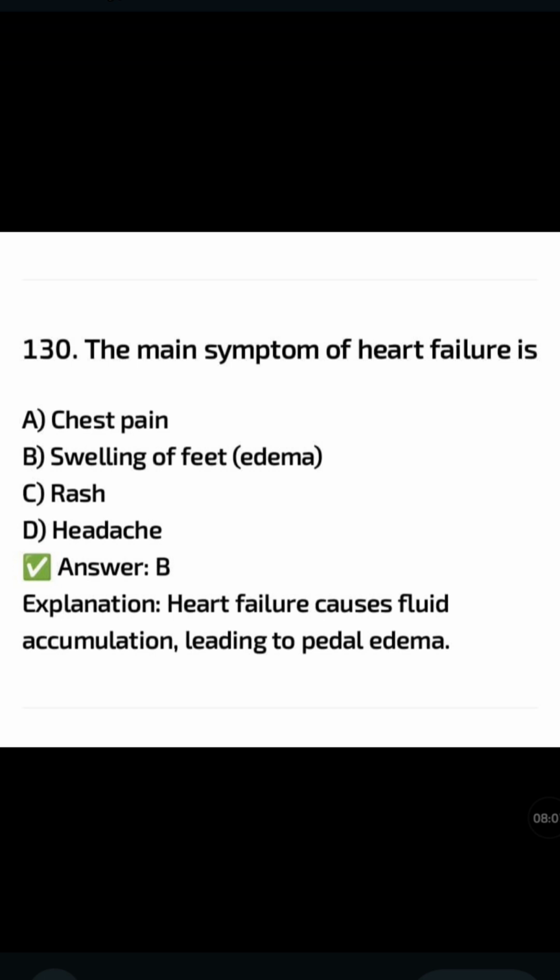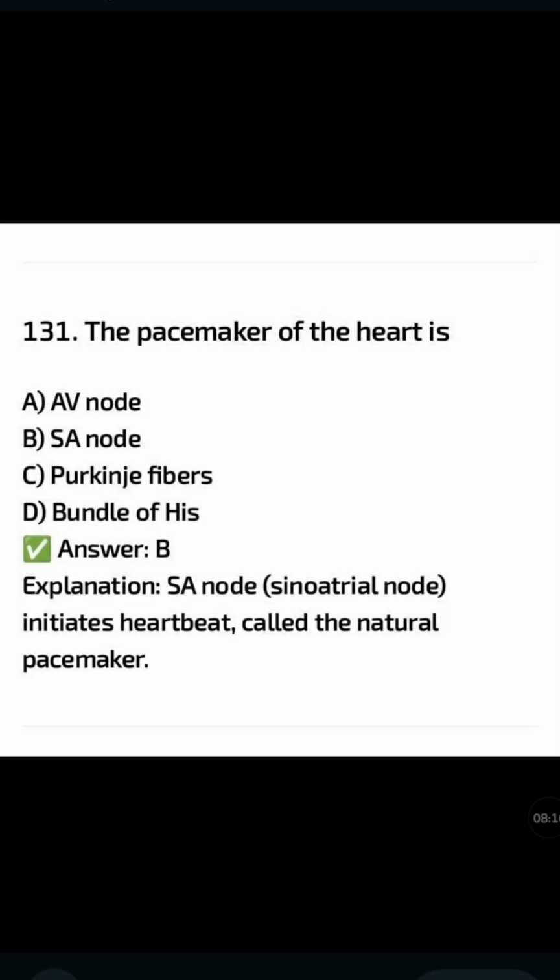Heart failure causes fluid accumulation leading to pedal edema. The pacemaker of the heart is: AV node, SA node, Purkinje fibers, bundle of His. The correct answer is option B, SA node. SA node, the sinoatrial node, initiates the heartbeat.